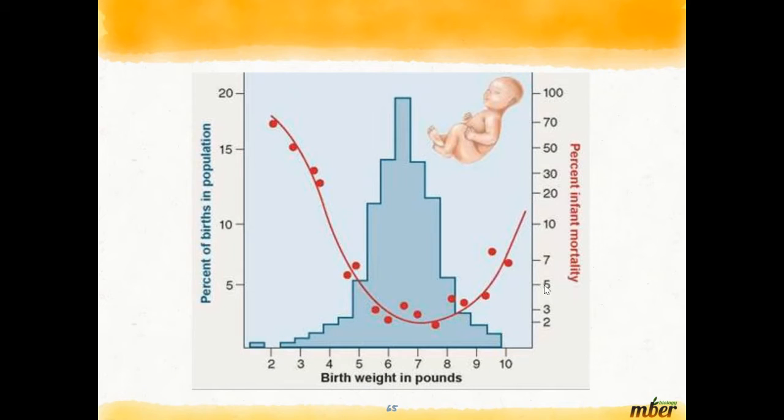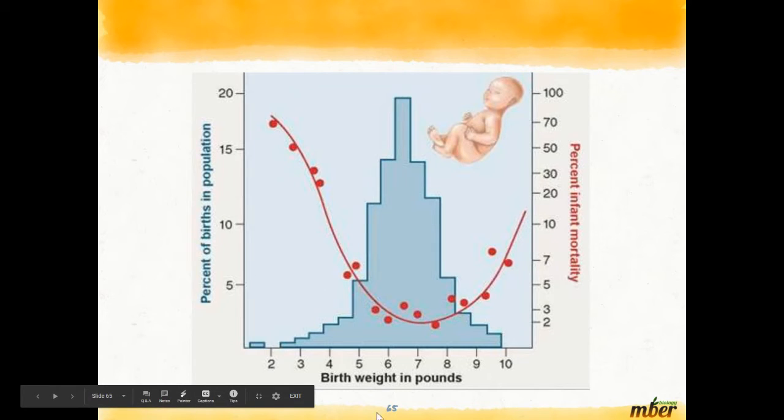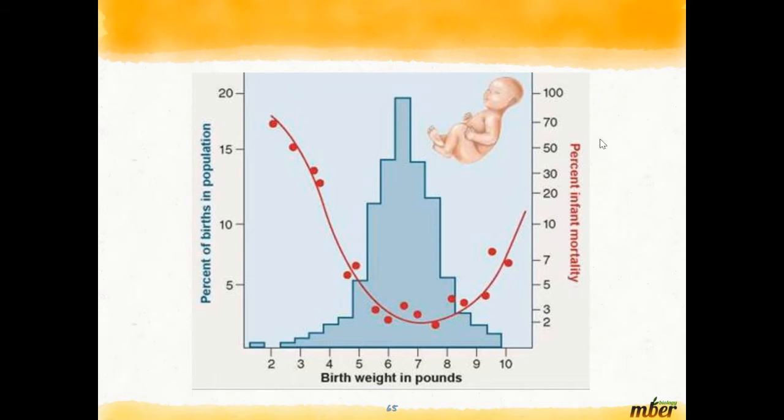Okay. This graph is talking about birth weight in infants. Here we have the percent of births in a population, the birth weight, and percent of infant mortality.